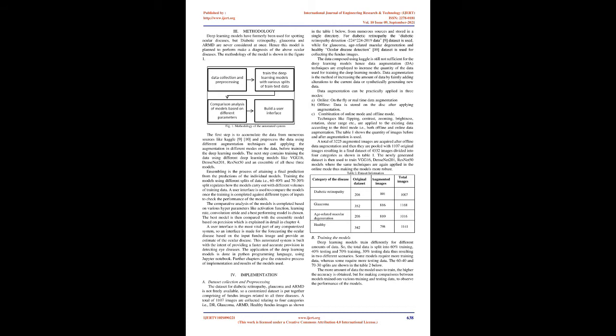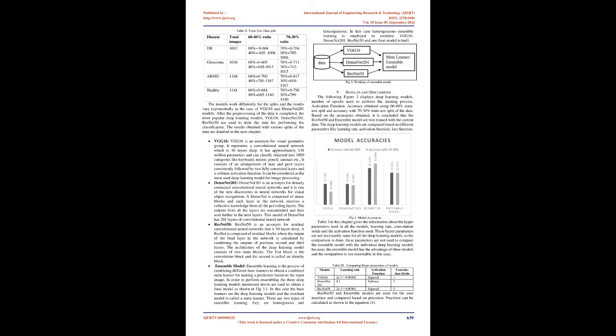For diabetic retinopathy, the diabetic retinopathy detection 224x224 2019 dataset is used, while for glaucoma, age-related macular degeneration, and healthy, the ocular disease detection dataset is used for collecting the fundus images.